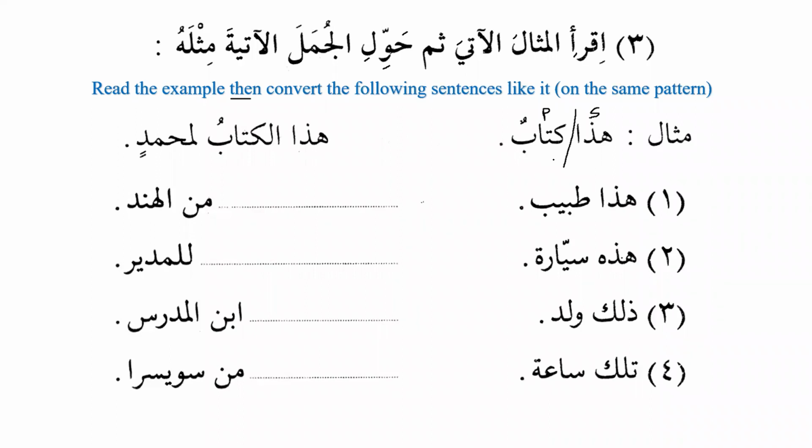But if you want to say this book, then how do we say that? We will say hadal kitabu. Hadal kitabu li Muhammadin, and this book belongs to Muhammad. So now, inshallah, after doing this exercise, the concept will be very clear, and we will come to know the exact difference between hada kitabun and hadal kitabu. Now we can see that in hada kitabun, hada is subject and kitabun is predicate. But when we say hadal kitabu, it means this book. And then after that, this book belongs to Muhammad, li Muhammadin.